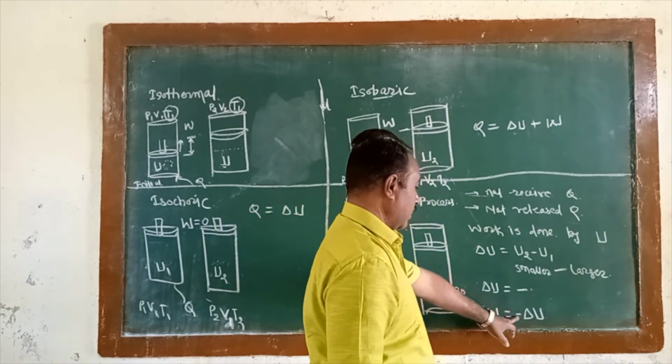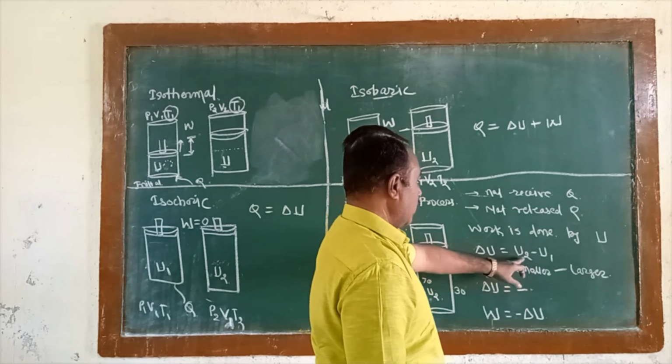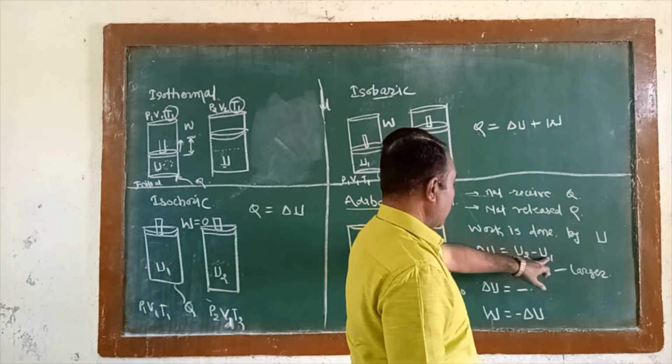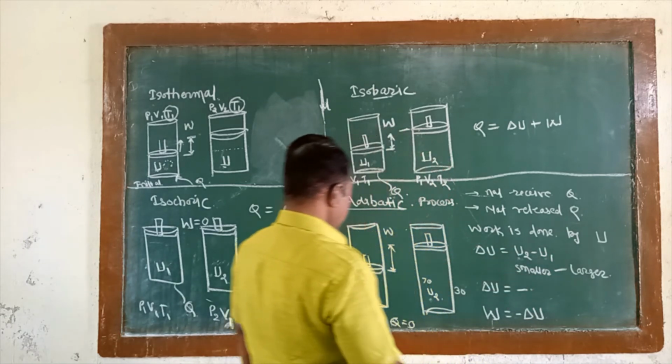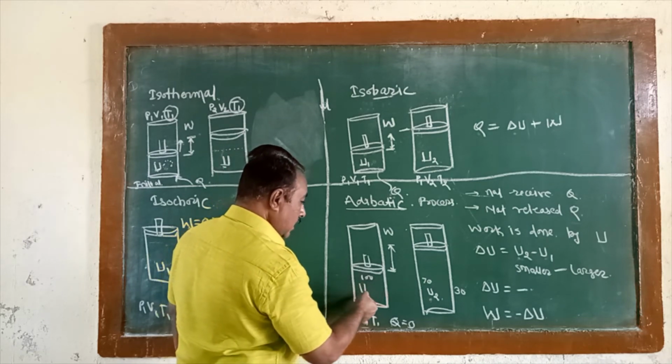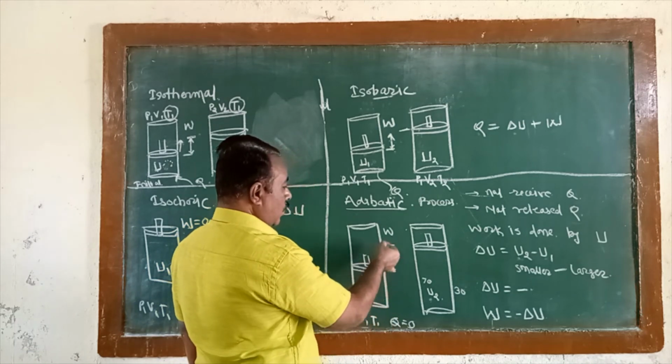The minus sign is here because generally, if U2 is bigger and U1 is smaller, there is a plus sign. But here, initially the internal energy was larger, and its energy is used to convert to work.